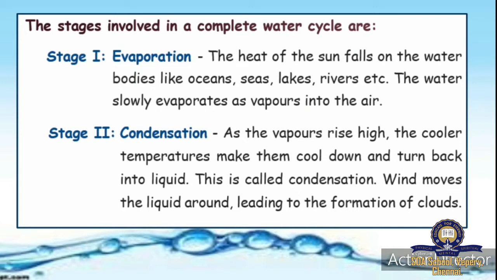Okay, so now the heat of the sun falls on the water bodies like oceans, seas, lakes, rivers, etc. What happens when heat falls on the water? It will start evaporating. The water slowly evaporates as vapor into the air.